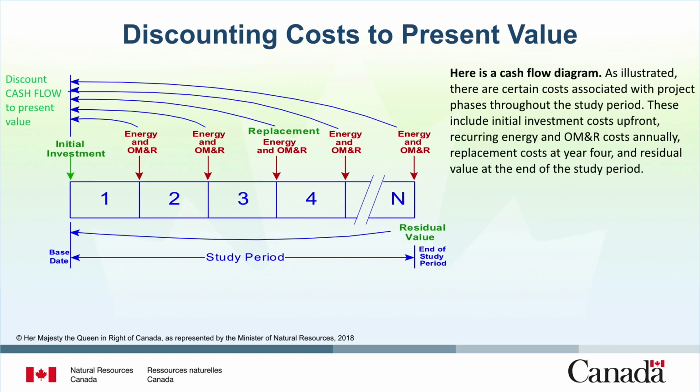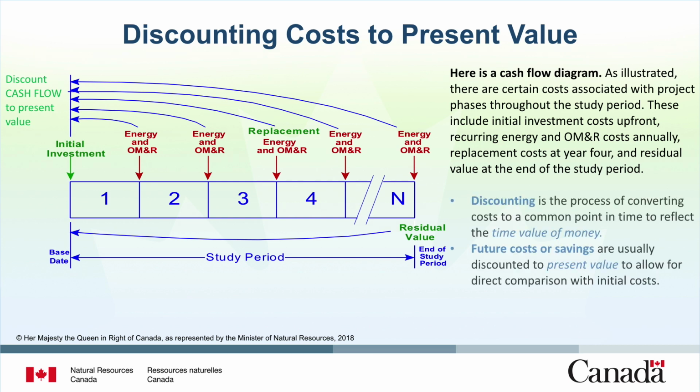Here is a familiar cash flow diagram. As you can see, there are certain costs associated with particular project phases throughout the study period. These include initial investment costs up front, recurring energy and OM&R costs annually, replacement costs at year 4, and residual value at the end of the study period. Before we can compare or sum costs occurring at different points over the study period, we must convert all costs to a common point in time in order to reflect the time value of money. This conversion process is called discounting.